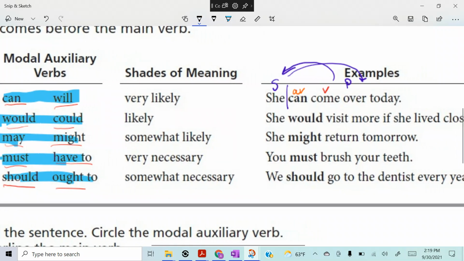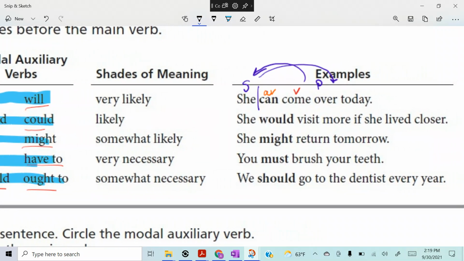She would visit more if she lived closer. What is the subject of that sentence? Everyone should have their hands up right now. Who's the sentence about? She, absolutely. She is the subject. What about she? Give me the whole predicate. Yes. She would visit more often if she lived closer.